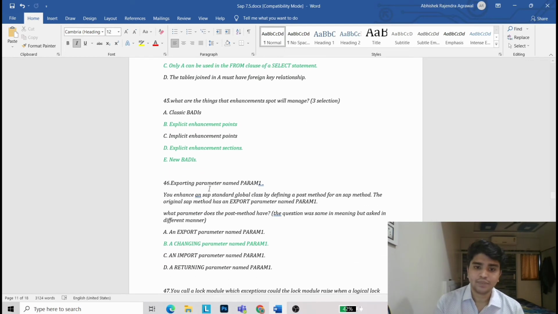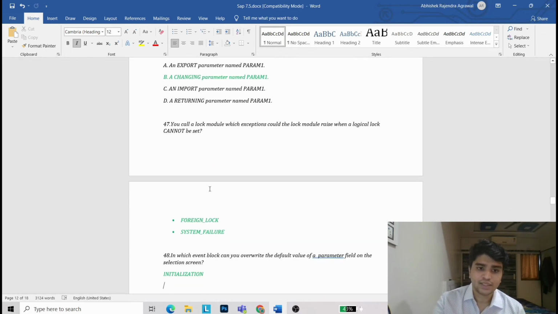You enhance an SAP standard global class by defining a post method for an SAP method. The original SAP method has an exporting parameter named PARAM1. What parameter does the post method have? It's a changing parameter named PARAM1.